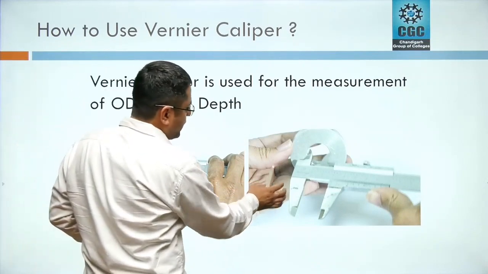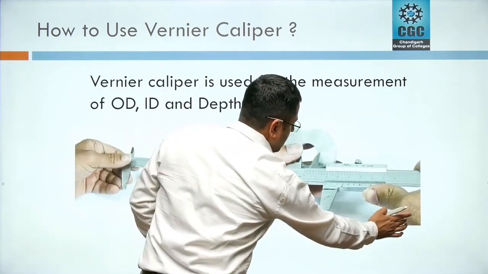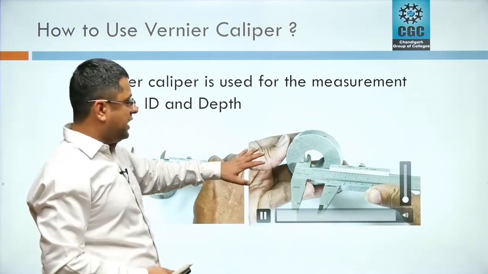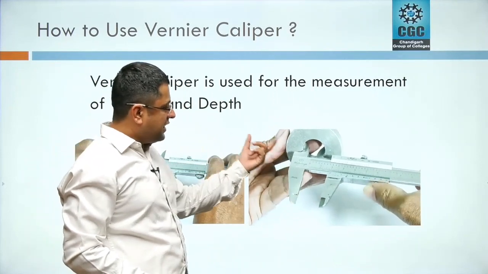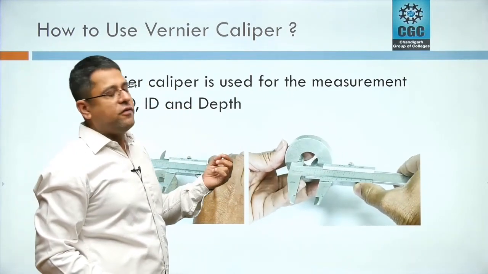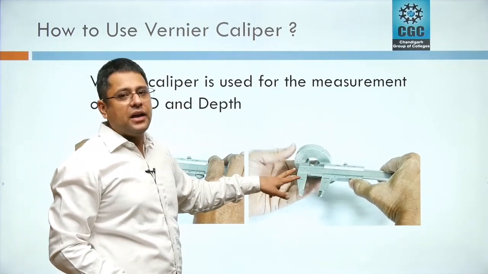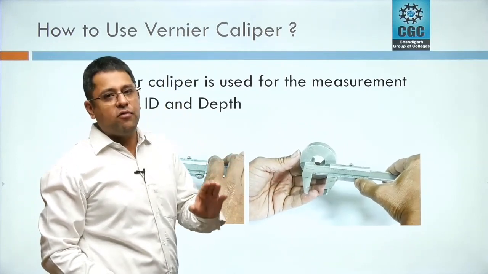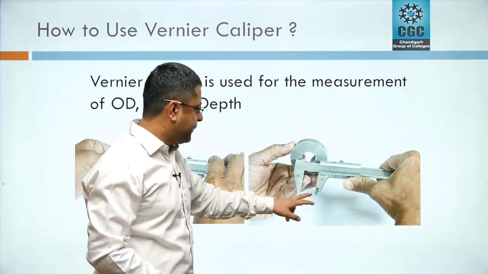In this video, you can see the user is using the internal jaws meant for taking the internal dimensions. The thing to be taken care of here is that these jaws should lie on the diameter, we should not take the reading at some other place. So you need to be careful while taking such type of readings by using internal jaws here.